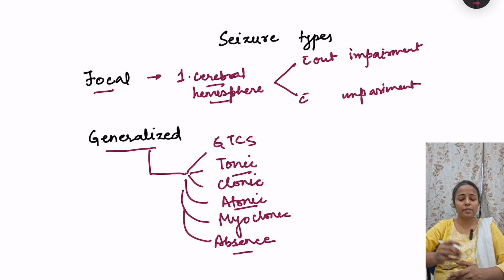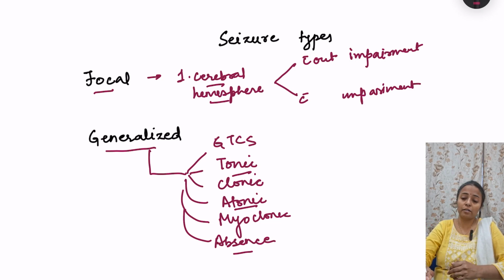And the absence seizure is where visibly there is no loss of consciousness, but suddenly the person, who is talking or walking, will go blank and stare at something, and there may be minor twitching of the muscles, maybe of the eyes. And after the seizure is over, which can last for 3 to 30 seconds, the person resumes his normal activity. There is no post-ictal period.